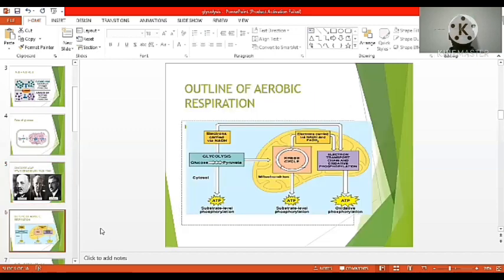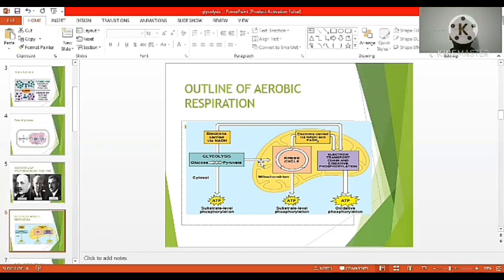This is the outline of aerobic respiration. In glycolysis, glucose is converted into pyruvate. The pyruvate enters the mitochondria, where it is decarboxylated to form acetyl coenzyme A. The pyruvate contains 3 carbon atoms; when it undergoes decarboxylation, it turns into acetyl CoA, which has 2 carbon atoms.